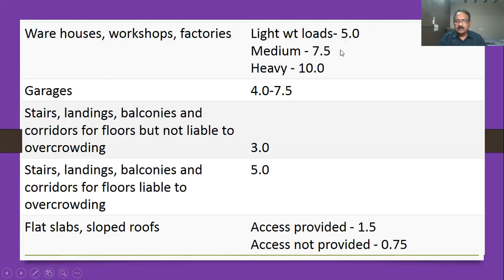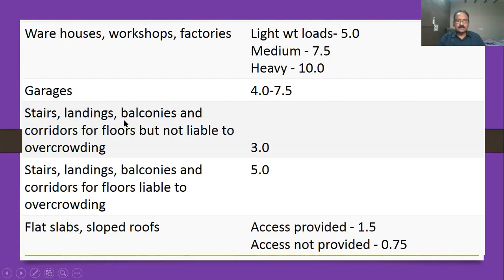Medium, say cement bags or heavy rice bags. And heavy machinery. By the name itself, you will understand warehouses, workshops, where the load will be more. If it is light weights, you have to consider 5 kilonewton per meter square. If it is medium, 7.5 kilonewton per meter square. If it is heavy, 10 kilonewton per meter square.